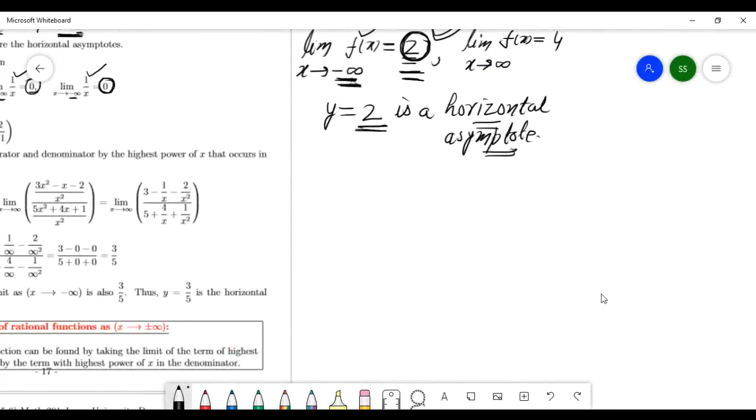Explain again. See this. If the limit as x goes to infinity, positive or negative, exists here, and this function f(x) goes to this number, this number is called a horizontal asymptote.